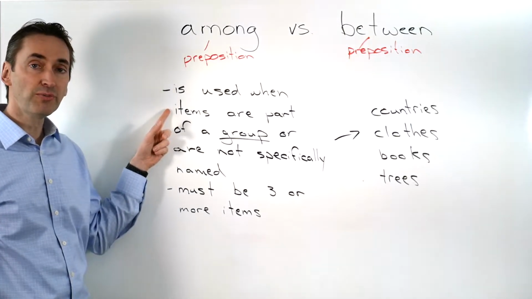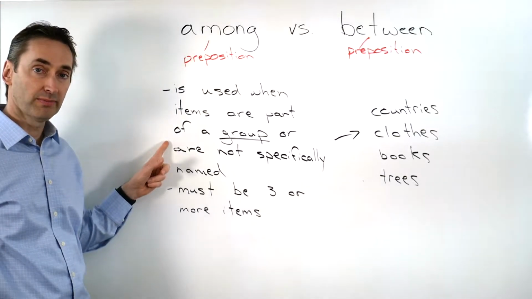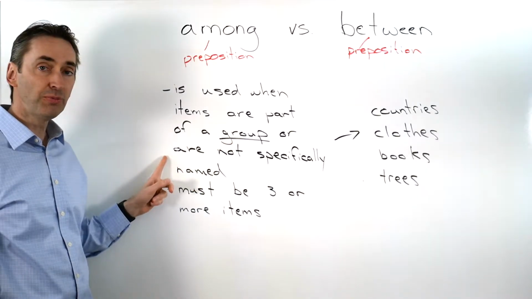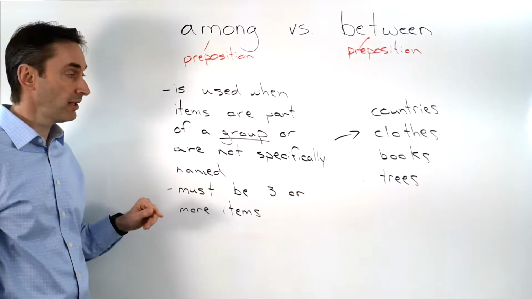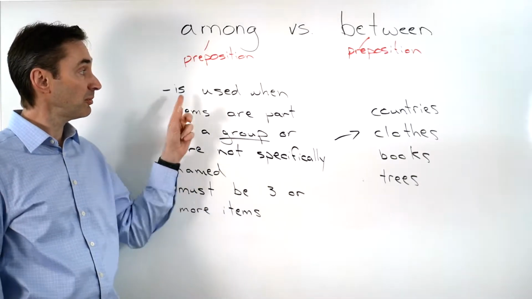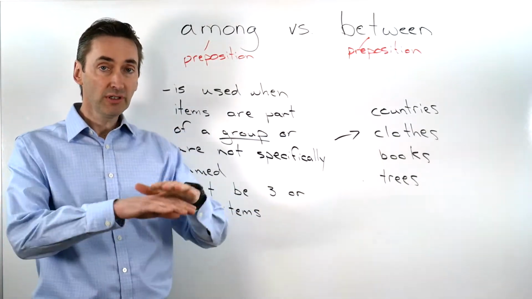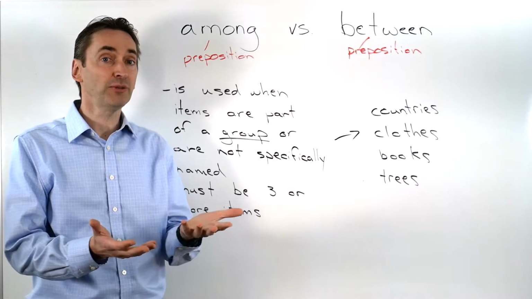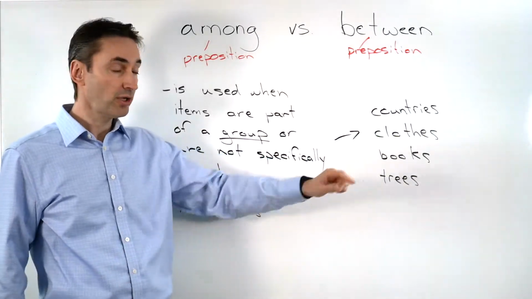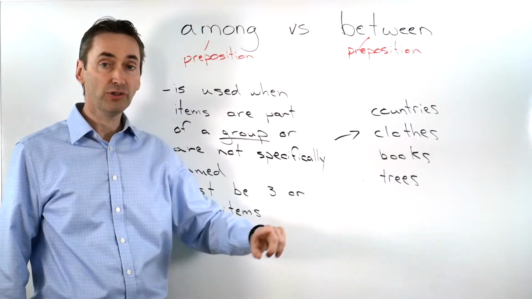Among is a preposition. It is used when items are part of a group or are not specifically named. So, for example, if we're using among, we would say countries, a group of similar items: countries, clothes, books, trees.